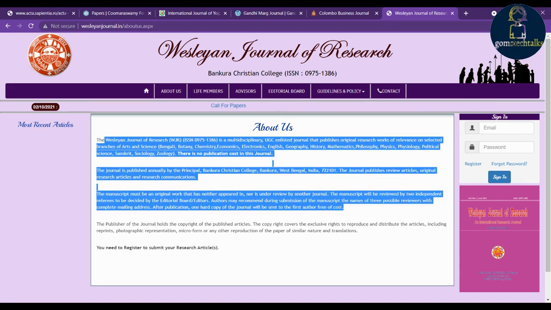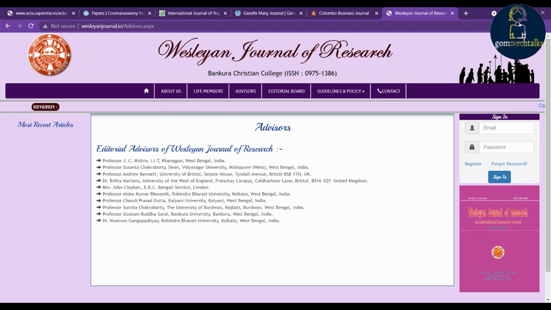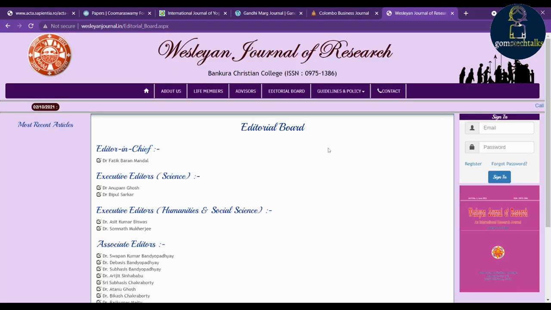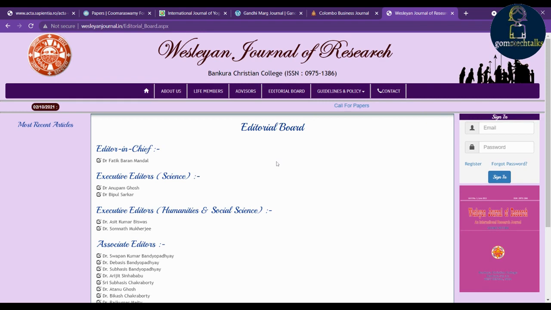And in the about us page itself, in most journals they might have mentioned the abstracting and indexing. Or else sometimes you can just go around and check the guidance and policy pages, if you want to check anything.